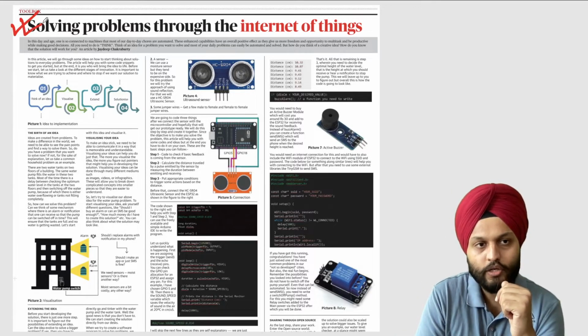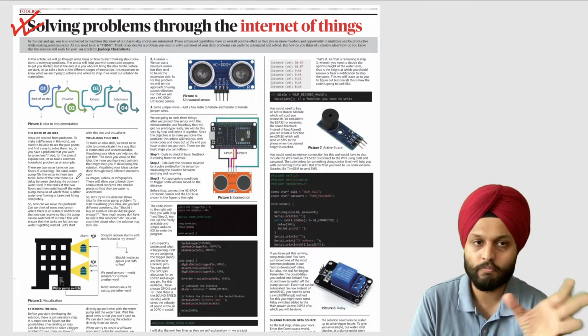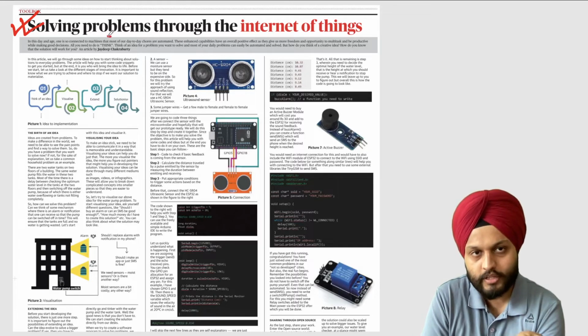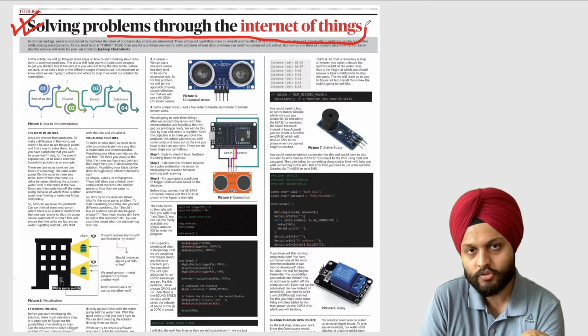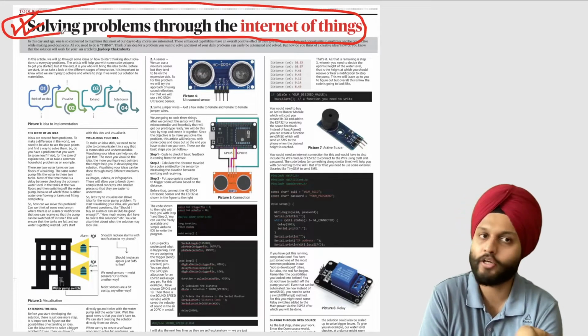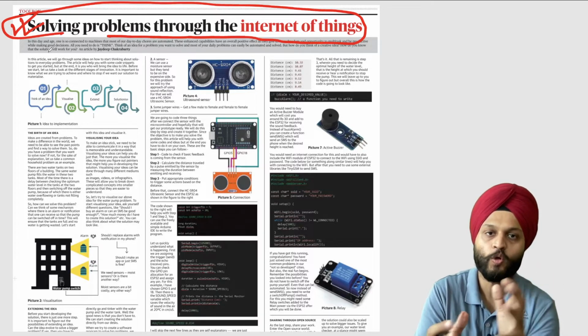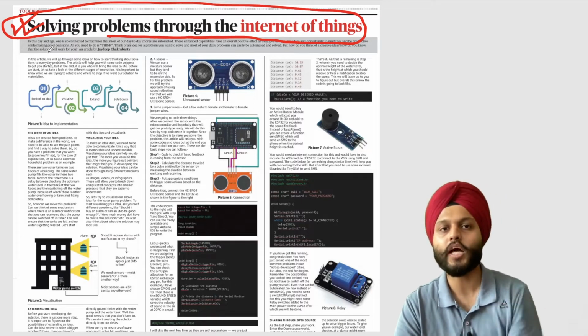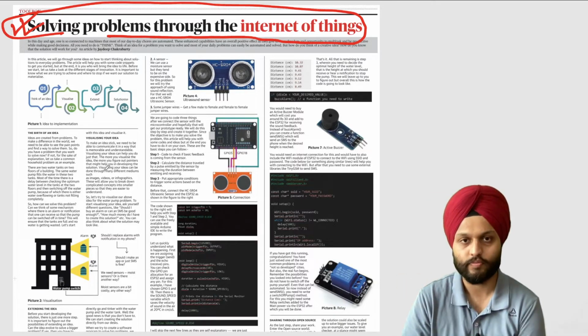Now I don't want to read this article, and you also don't have to do it. But yes, this itself is a theme that can be asked in mains. So what do you understand by Internet of Things? What are its various applications? Right? So something to that effect. And when I say applications, it means solving problems.